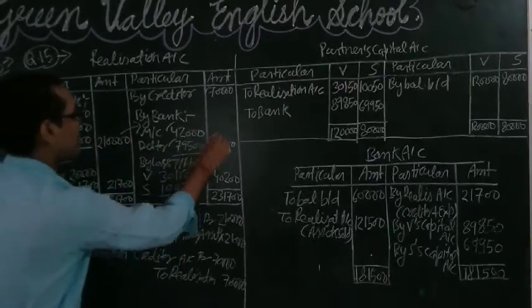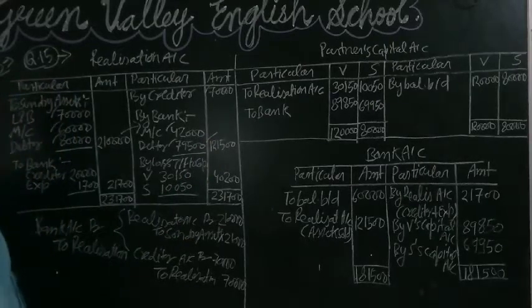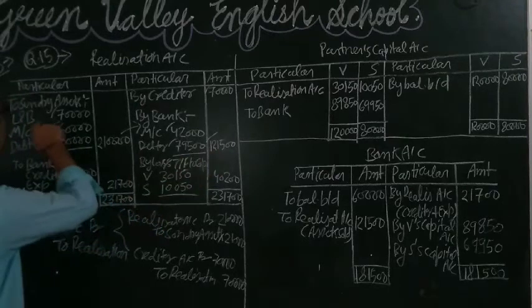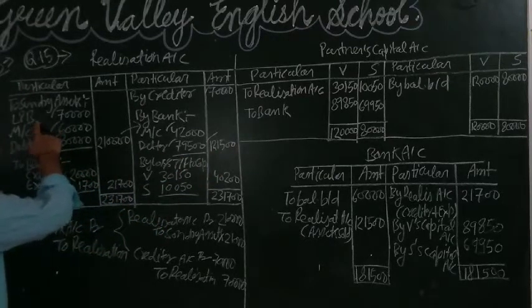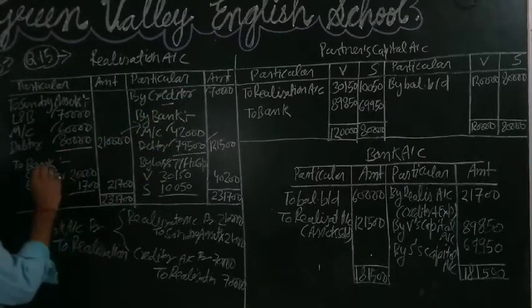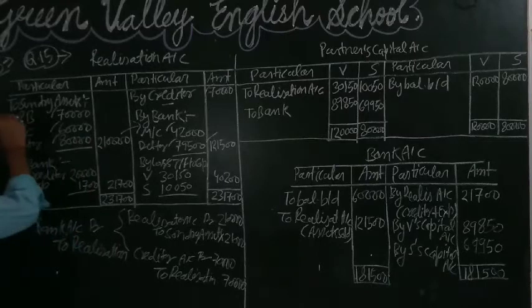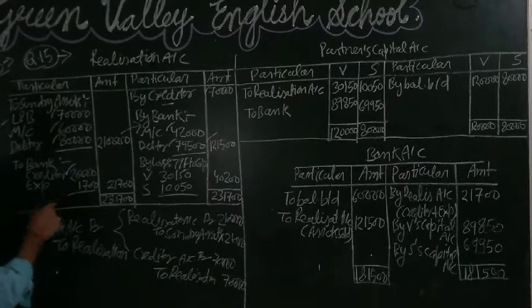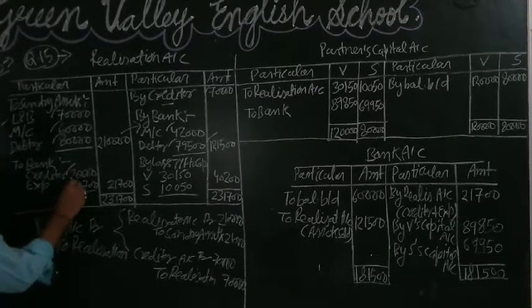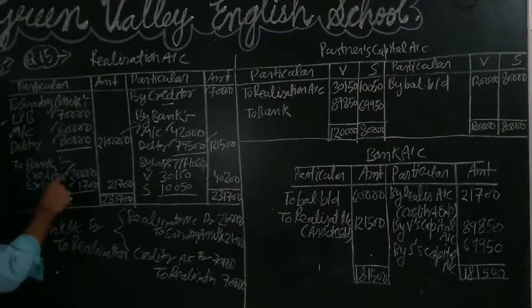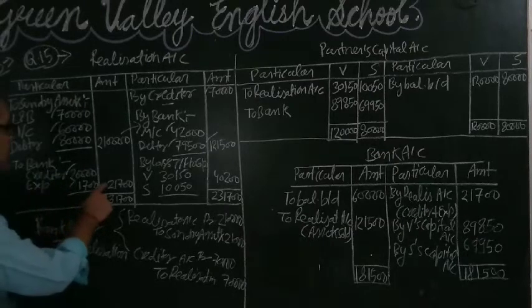So the total amount is 1,21,500. After realizing the assets, we will pay the creditor. The creditor settled for rupees 50,000 by accepting the land and building, so we paid only 20,000 to the creditor, the balance amount, and expenses are 1,700. So the entry will be realization account debit to bank, creditors and expenses paid 21,700.